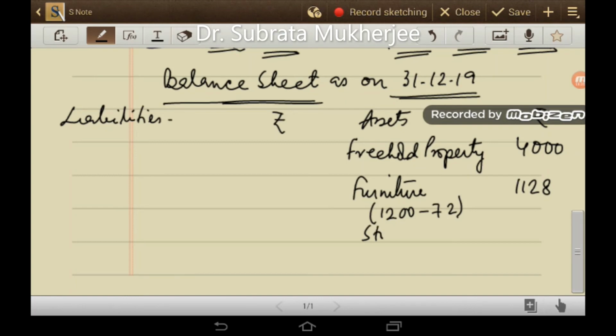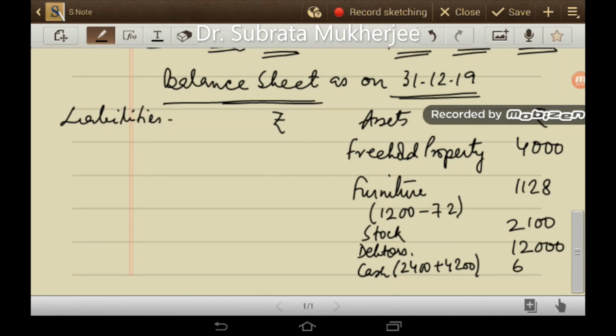Then stock, earlier 2,400, but it is revalued at 2,100. Debtors 12,000 and cash 2,400, which is given in the balance sheet, plus 4,200 brought by Tarun, so 6,600.